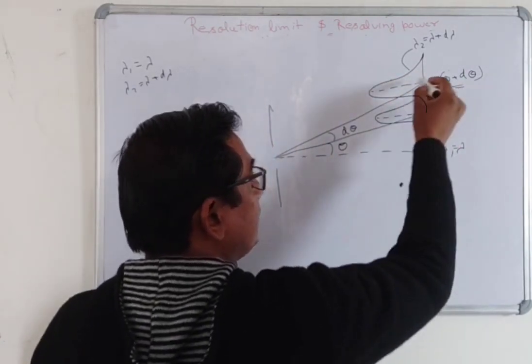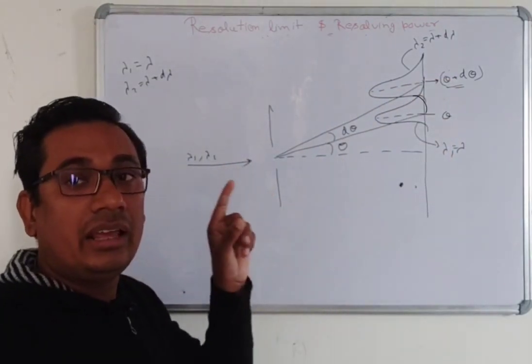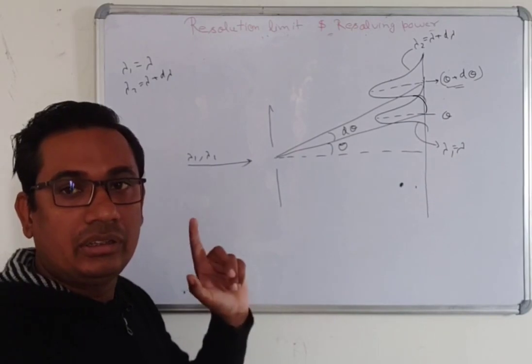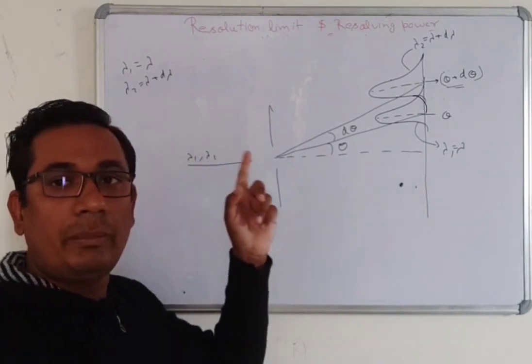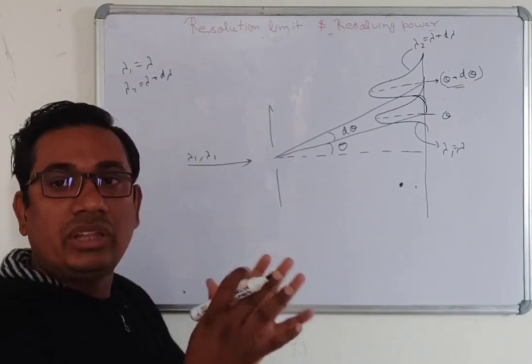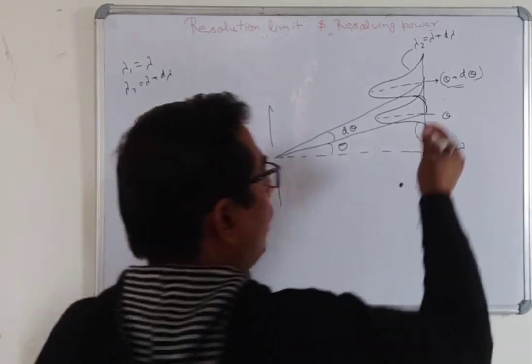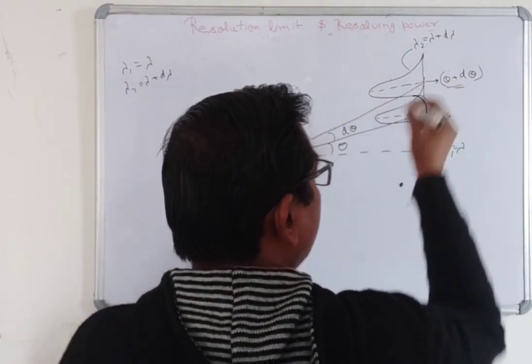It means that this condition is a just resolve condition. Okay, when one maxima is at the other minima and the other minima is at the other maxima, this condition is known as the just resolve condition, and also the Rayleigh criterion condition. Okay, now here the just resolve condition.